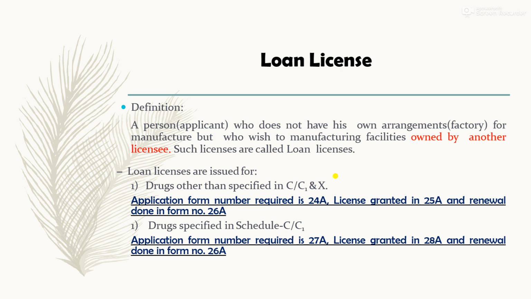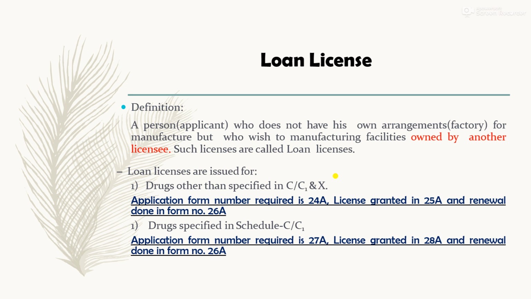And if the drug is specified in CC1, for loan license, the application is done in Form 27A, the license is granted in 28A, and the renewal is done in 26A. So over here you can see that Schedule X drugs are not manufactured under loan license.